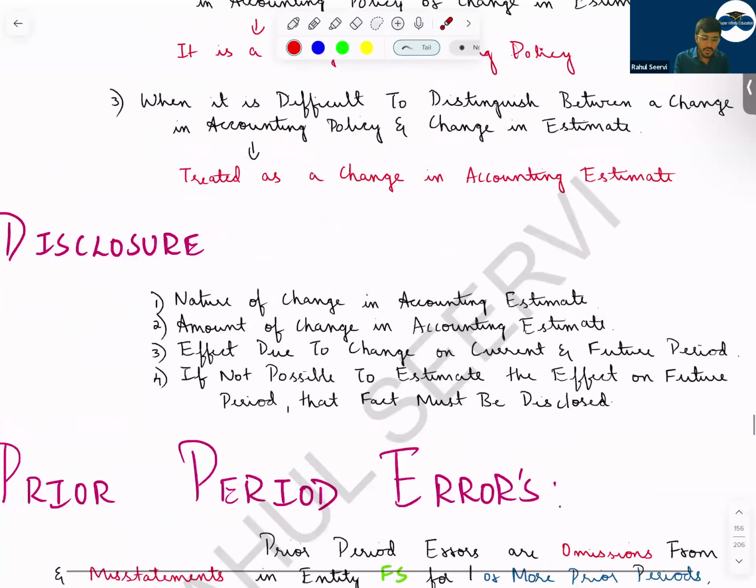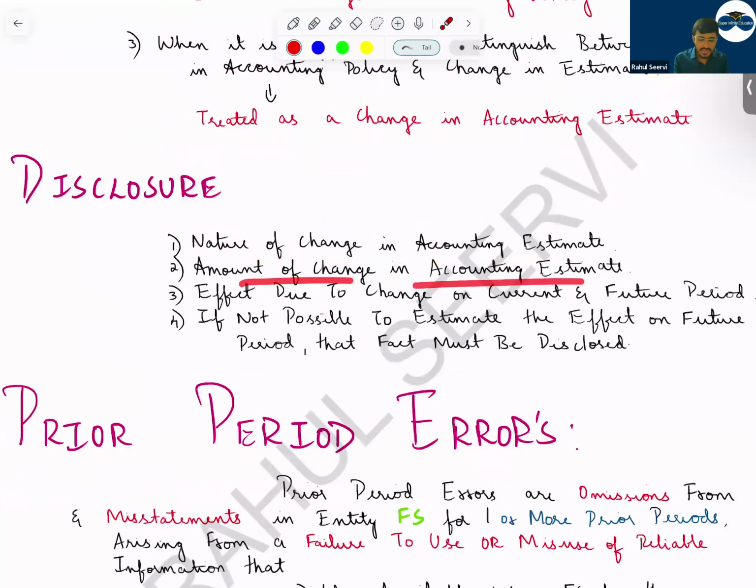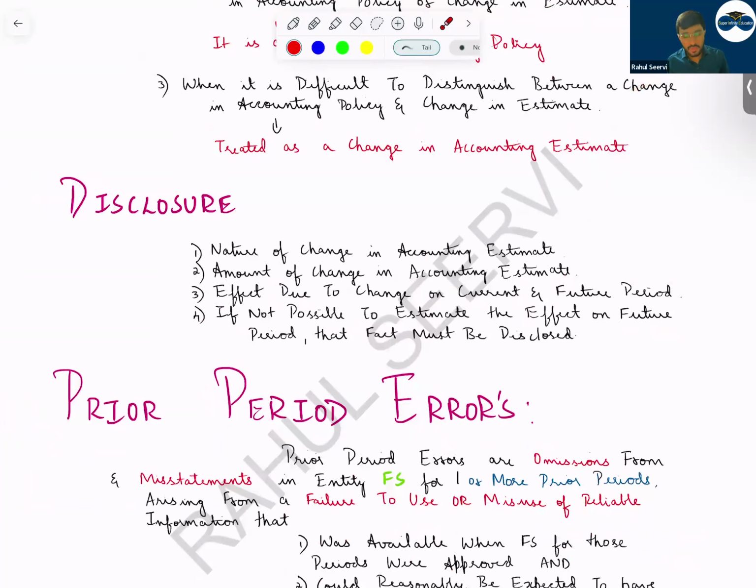Then coming to disclosure, what are the disclosures? Nature of change in accounting estimate, amount of change in accounting estimate, and effects due to the change in current and future period. Because of this change, what is the effect in the current year and future period? If it is not possible to estimate the effect on future period, that fact must be disclosed. This was the revision for your accounting estimate.